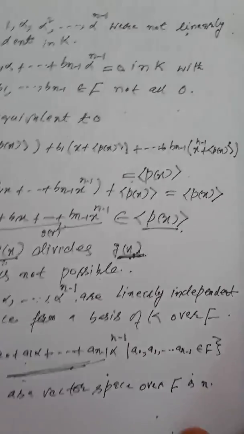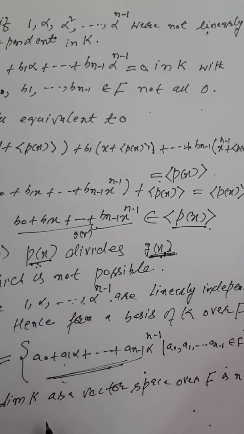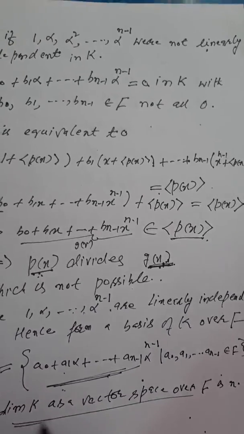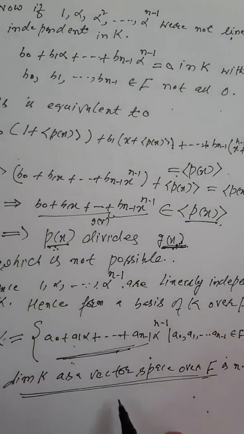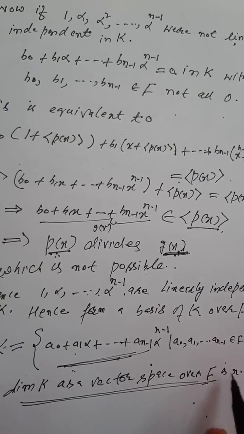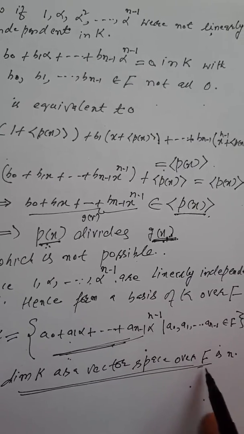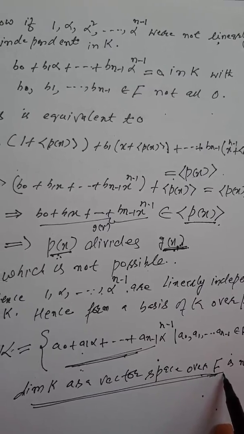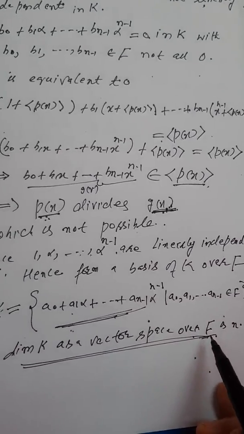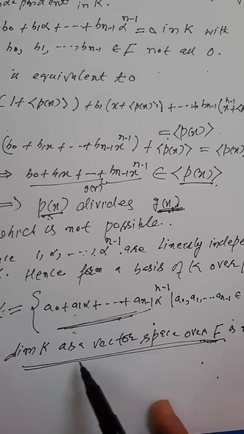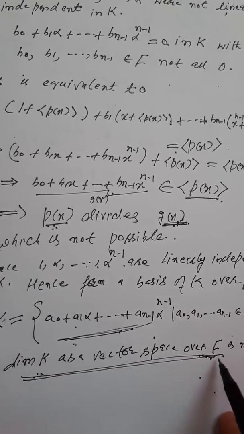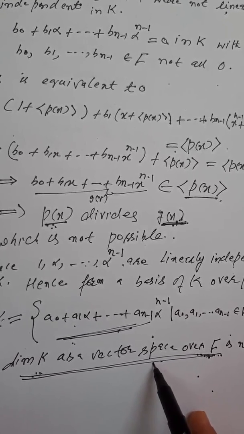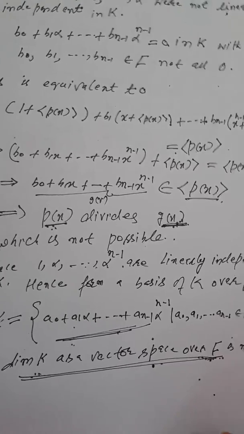Now, motivated from this dimension, we give it a name in a general way. If you choose any field F and take any extension K of F, then K is a vector space over F. Once we have a basis, we have a dimension of K as a vector space over F. This dimension is the degree of the extension of K over F.